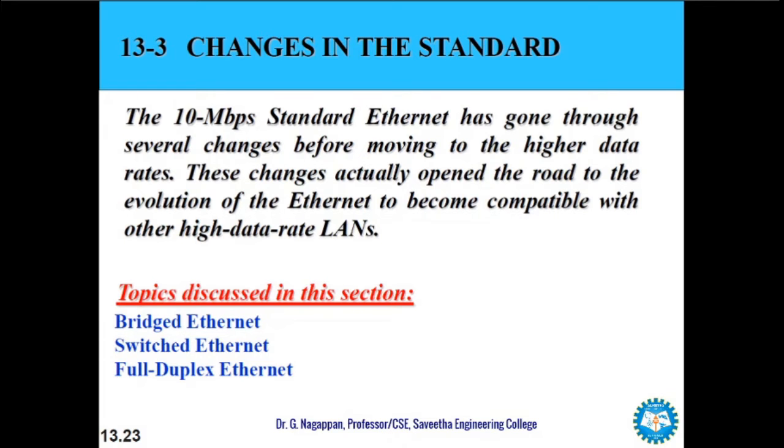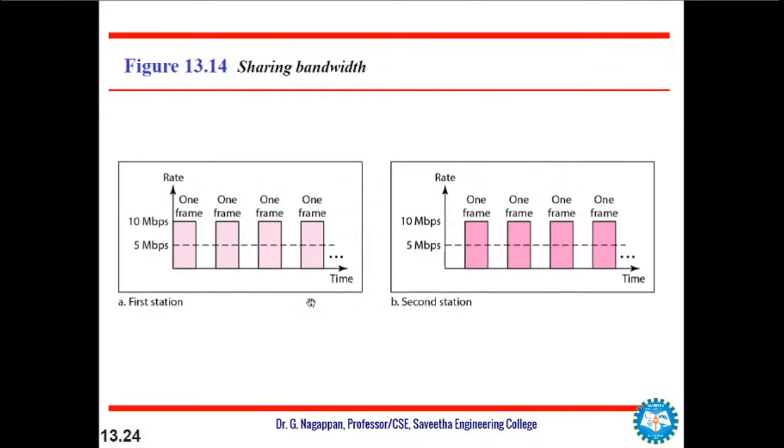And there can also be some changes in 10 Mbps standard Ethernet, and these changes actually opened the road to the evolution of Ethernet to become compatible with other high data rate LANs. So they are bridged Ethernet, switched Ethernet, and full duplex Ethernet. And when you see about